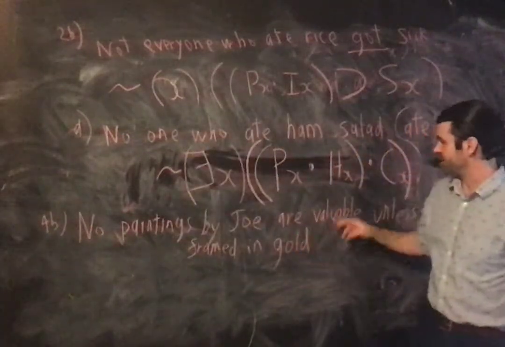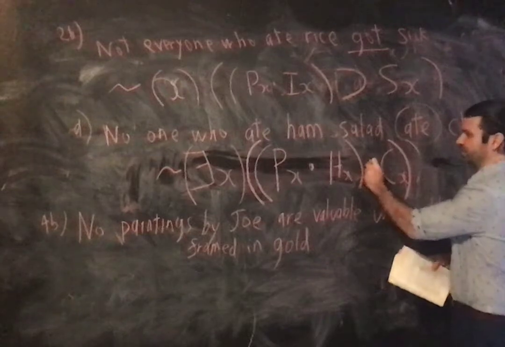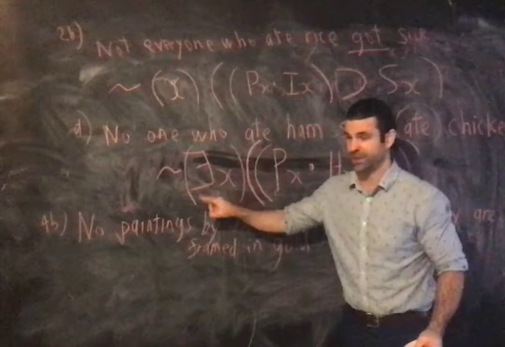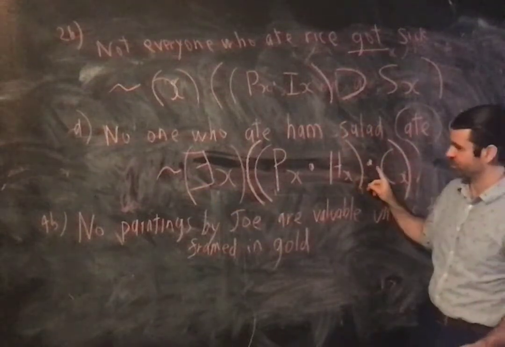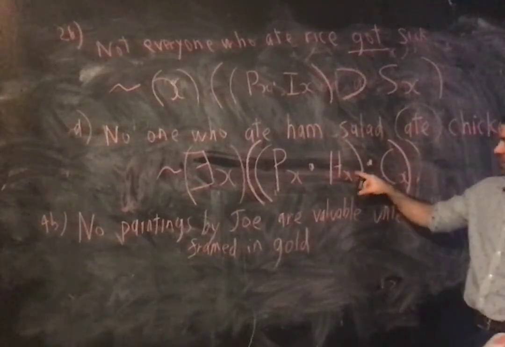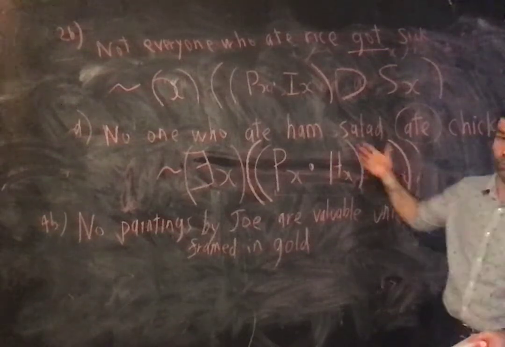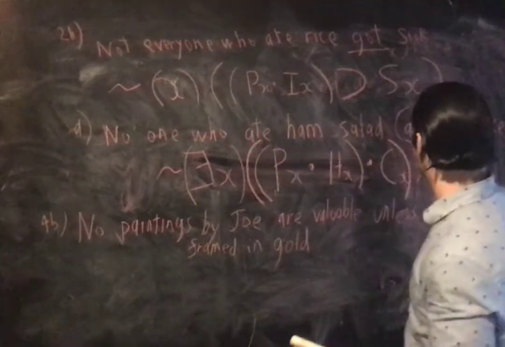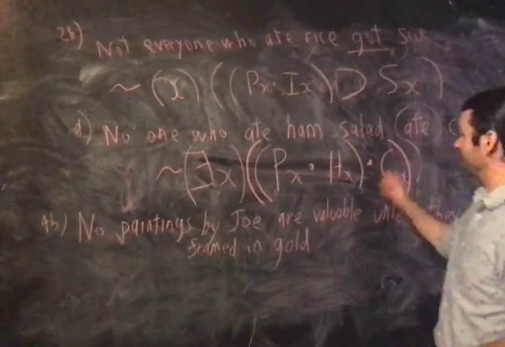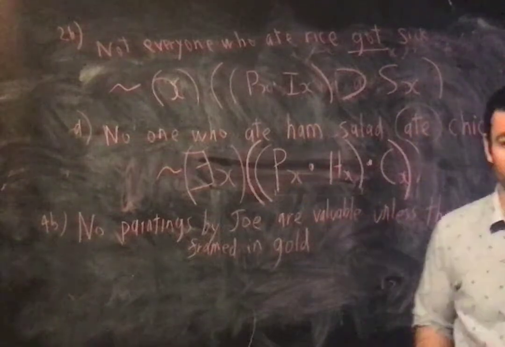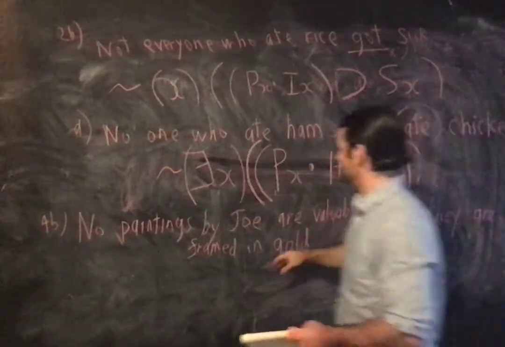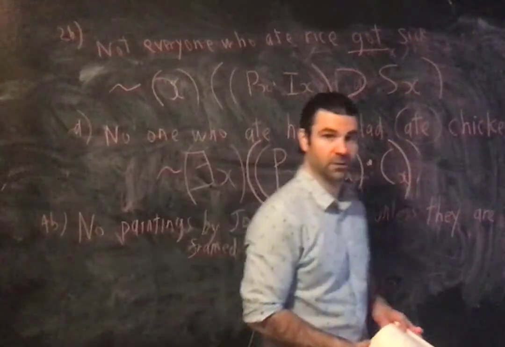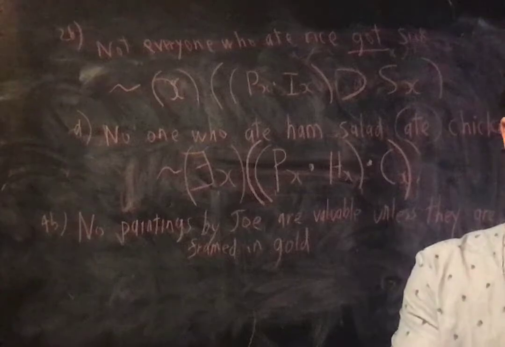What does this say? We've got brackets around here to make that the subject. It's the predicate. But there does not exist an x such that all of these things are true: x is a person, and x ate ham salad, and x ate chicken, which is logically equivalent to a logical expression of no one who ate ham salad ate chicken, right? And those are equivalent. The one before is the I form, so with the negation, that's the not I. The not I is equivalent to an E. The last one we put down was an E form.